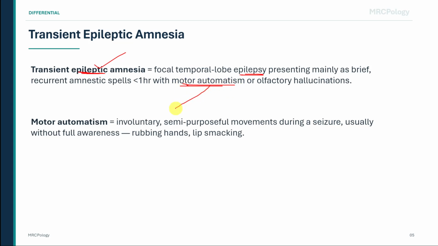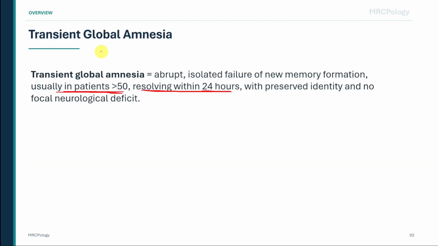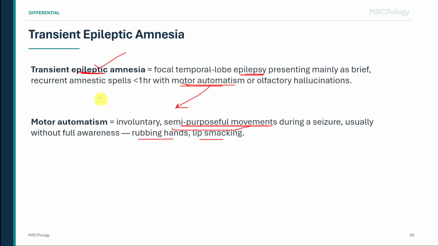Motor automatisms are involuntary, semi-purposeful movements during a seizure, usually without full awareness, such as lip smacking, rubbing the hands, or picking at clothes. MRCP trap. A single prolonged episode of repetitive questioning in an older patient suggests transient global amnesia, but recurrent short amnestic episodes with automatisms suggest temporal lobe epilepsy.